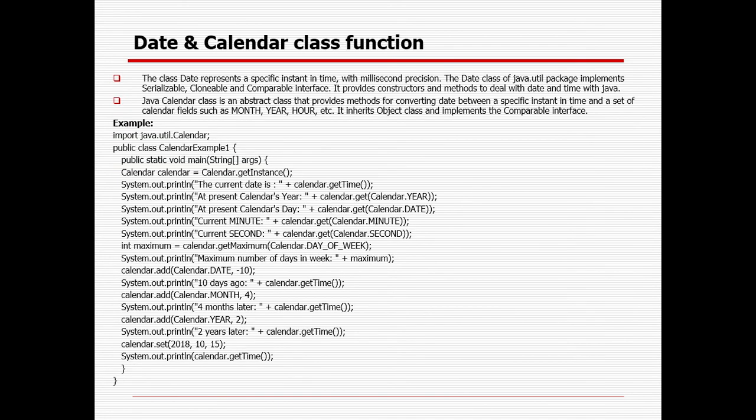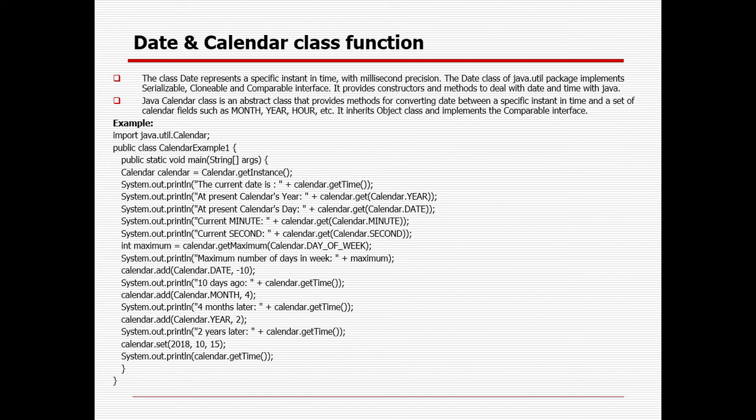Okay. So the class Date represents a specific instant in time with millisecond precision. The Date class of the java.util package implements Serializable, Cloneable, and Comparable interfaces. It provides constructors and methods to deal with date and time. So if you create an object or instance of the Calendar class, you can get a lot of methods there. If you create an instance from the Date class, you can get a lot of methods available in the Date class, and you can definitely use them, right?